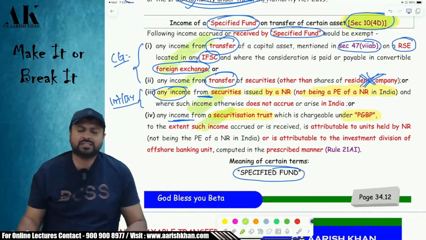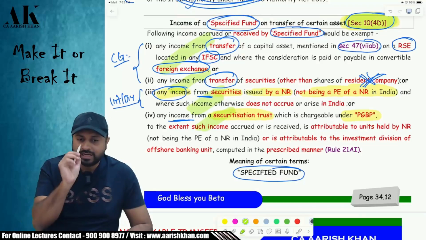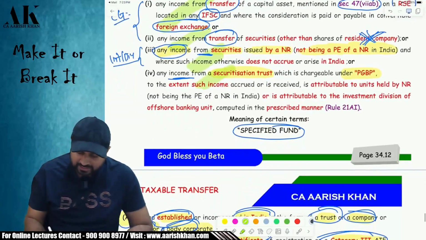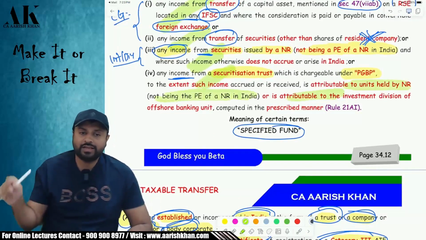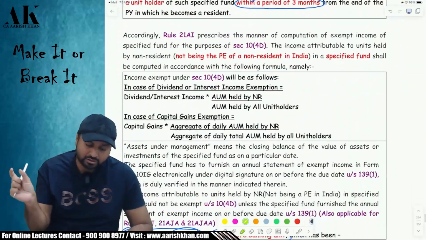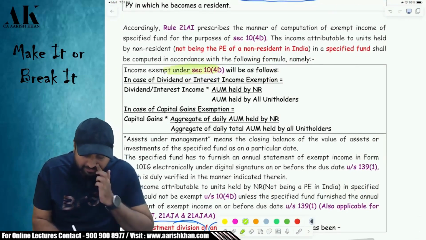Which are these incomes? Some of them are capital gains income, some of them are interest and dividend income, some of them are PGBP income. Now, the government says that only that much income will be exempt which is attributable to the units held by the non-resident. It is not fully exempt. Only that much income will be exempt which is attributable to the non-resident. So how to determine that? For that purpose, how much income is exempt? You have to use this formula.